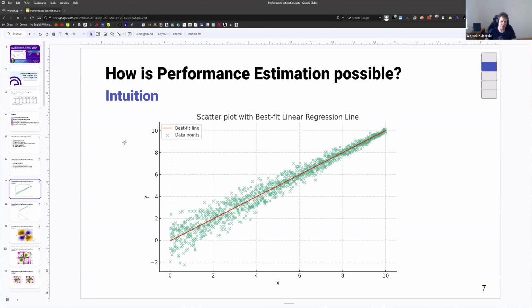So imagine that we have a very simple regression model that takes one feature, feature X, and then tries to predict value Y. And we see how the data is distributed here. And we see that there's a very strong linear relationship between X and Y. We're going to fit our machine learning model, let's say linear regression here, because we don't need to use anything that's more advanced. And we have our model.